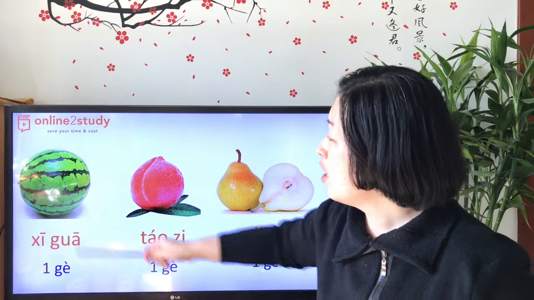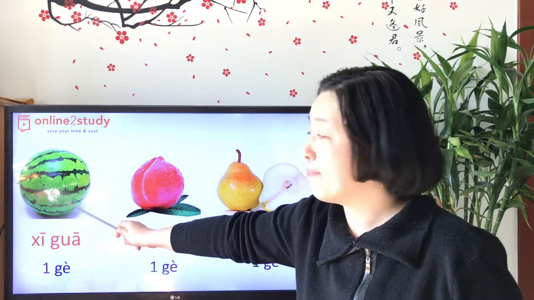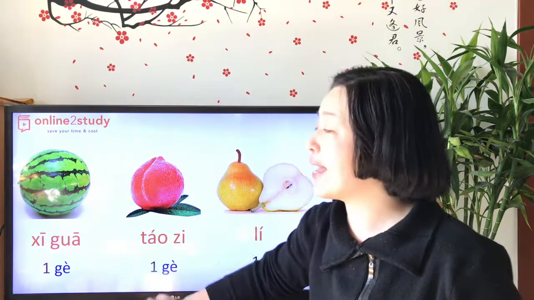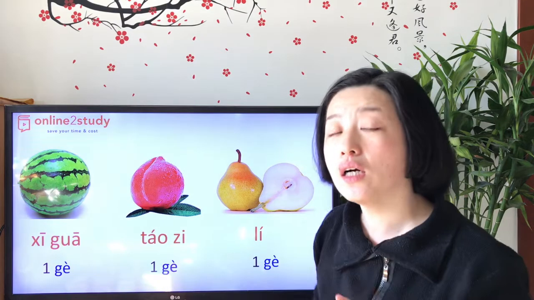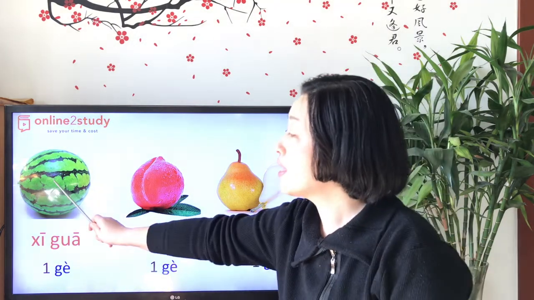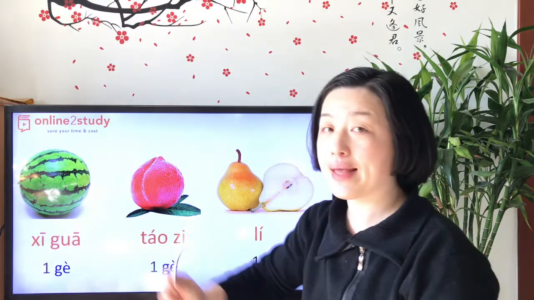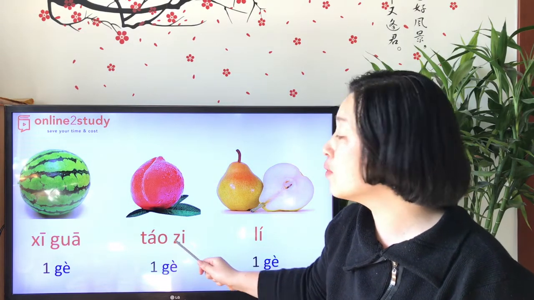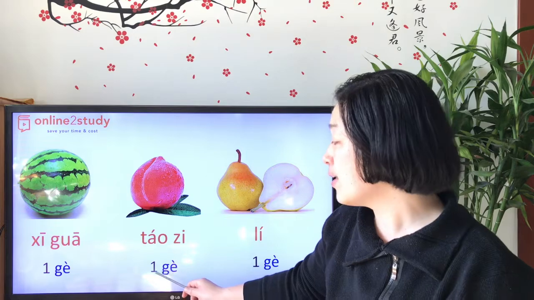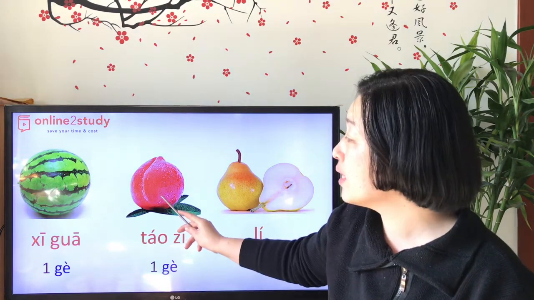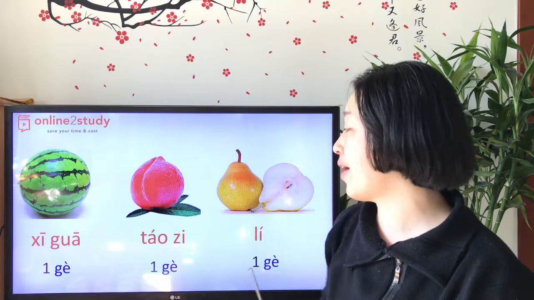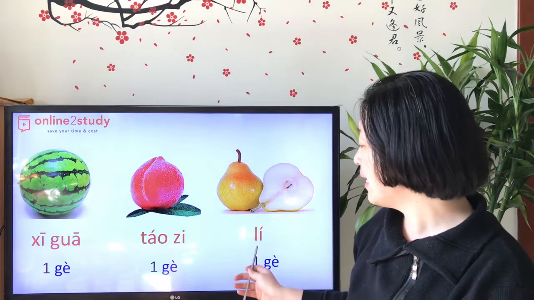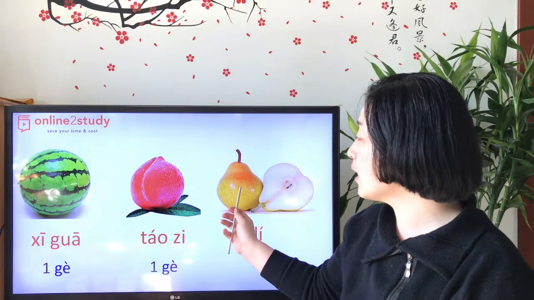This one, watermelon. Yes, I know. 西瓜. 一个西瓜. Yes, very good. This one, peach. 桃子. 一个桃子. Yes, very good. Wow. What is this? 梨. Yes, 梨, pear, right? 梨. 一个梨.